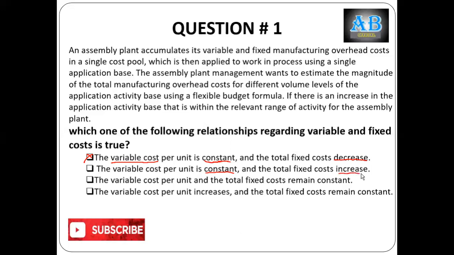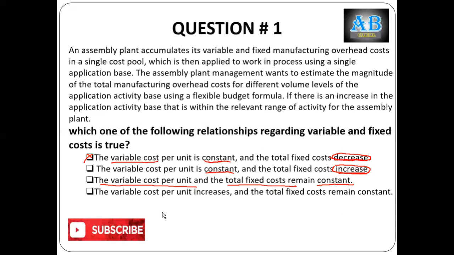And the total fixed cost increases. This is something which we have to understand. Variable cost per unit and the total fixed cost remains constant. Yes. Fixed cost in total remains constant and variable cost per unit remains constant. So total fixed cost increases in step fixed cost. So this is not a characteristic of fixed cost. This is the characteristic of fixed cost: the total fixed cost remains constant in total and variable cost remains constant per unit.